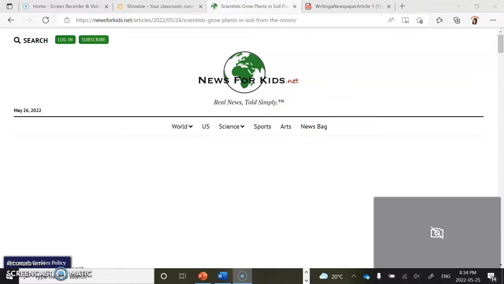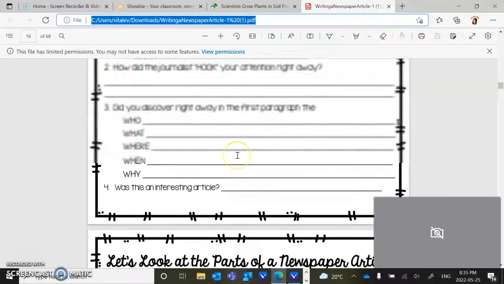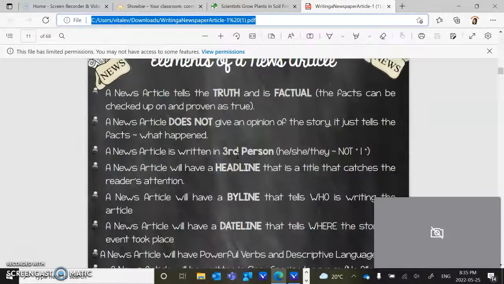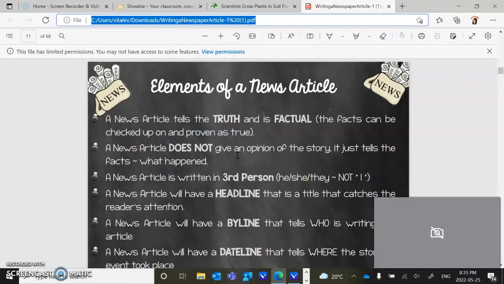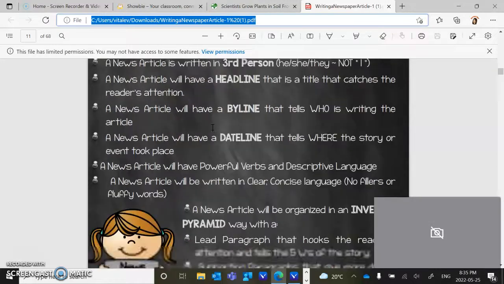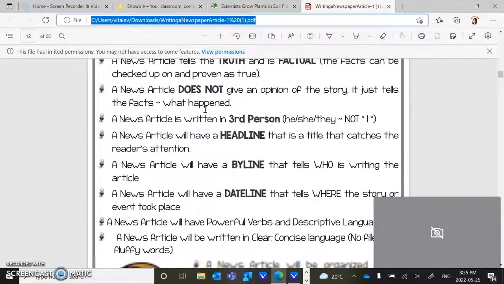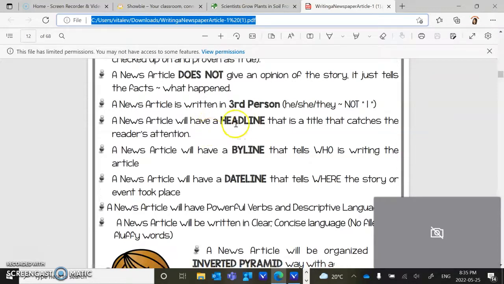I'm going to explain to you what you're going to have to do for the newspaper activity. So, just to let you know, you have these documents inside your red duotang. I would like, with a partner, you get to read all of the elements of a newspaper, which are on these two pages. What you really have to hold on to is what a headline, a byline, and a dateline are. Headline being the title, byline being who it's written by, and dateline where it's from.